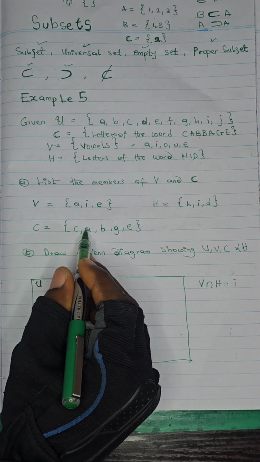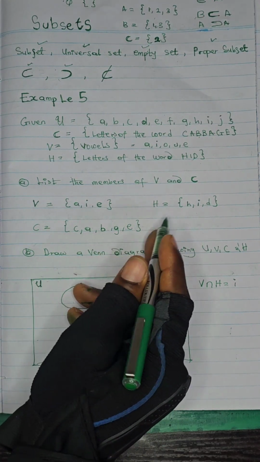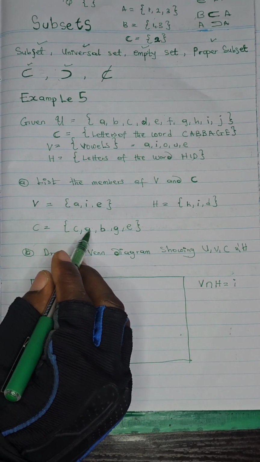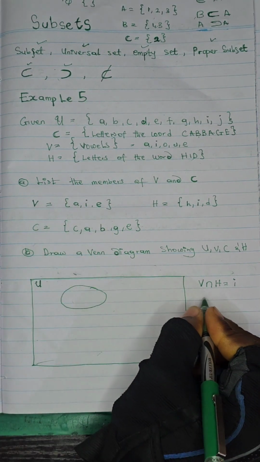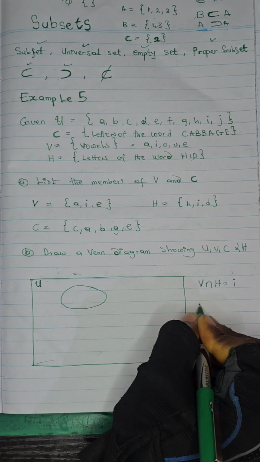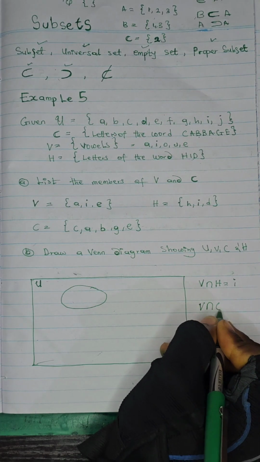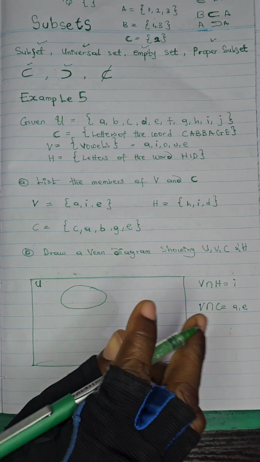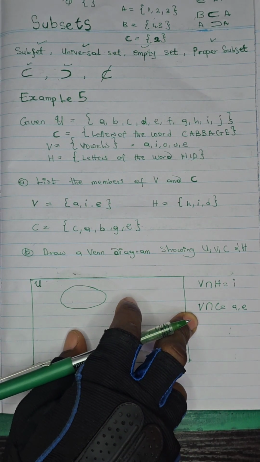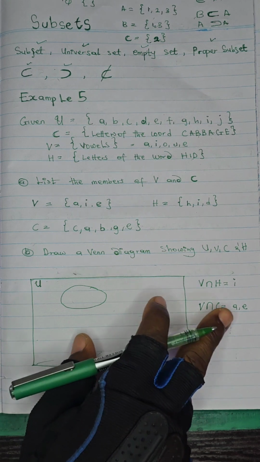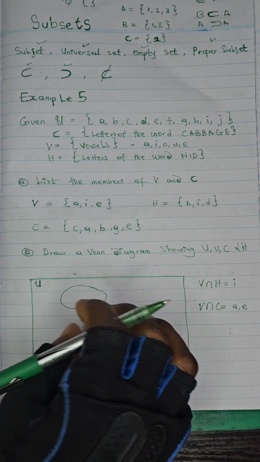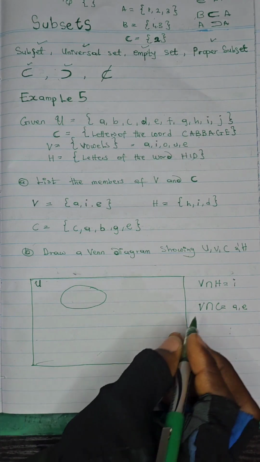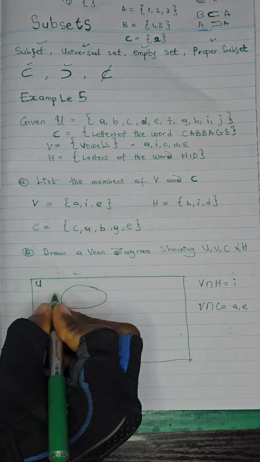What does C have in common with H? If you check, they don't have anything in common. But what does C have in common with V? You can see that V has A and E in common with C. So V intersection C is A and E. Though we've not done intersection in this class, intersection means what both sets have in common.